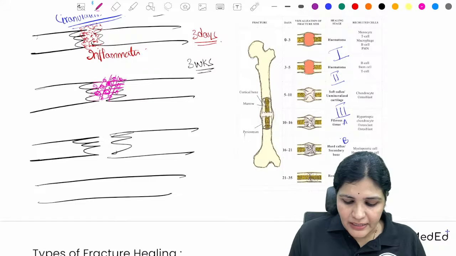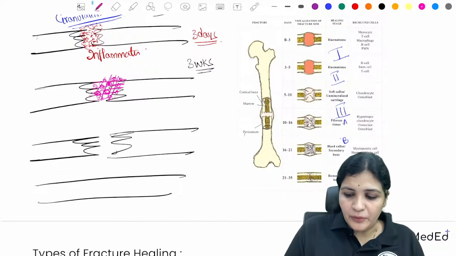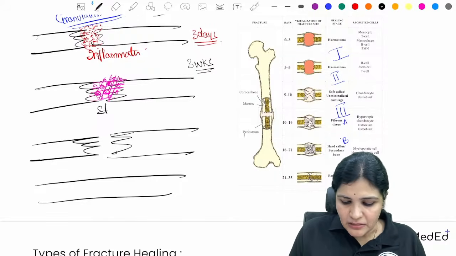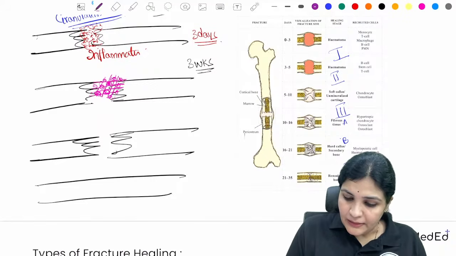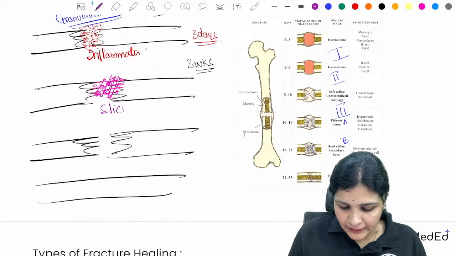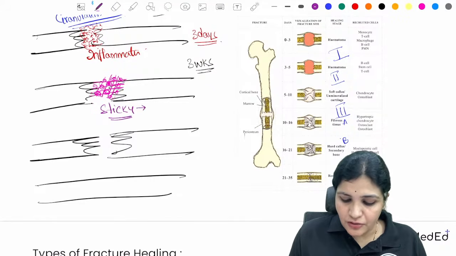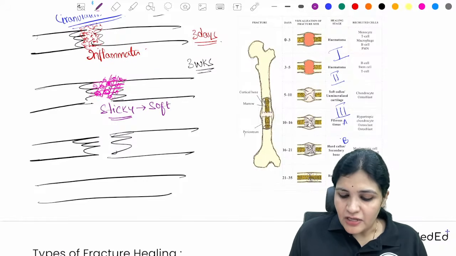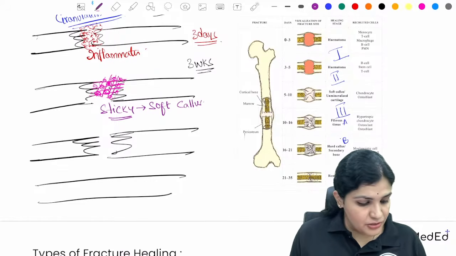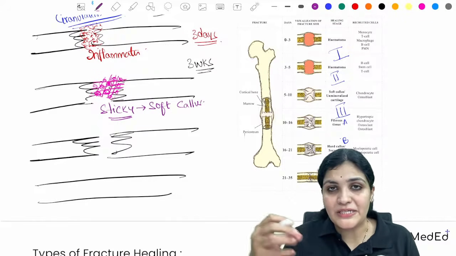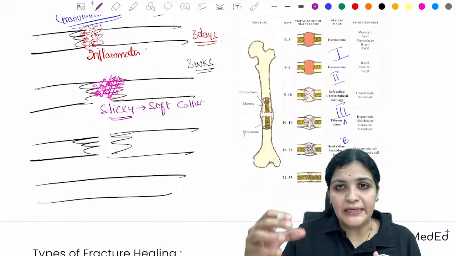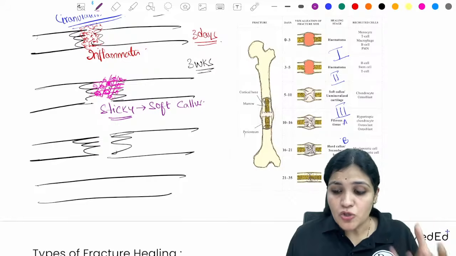Whenever there is a cartilage which is formed between the bone ends, whatever the gap which is there, this becomes sticky. So this formation of cartilage is called the soft callus. So the chondrocytes will set in and they will form the cartilage. So this is called the soft callus.